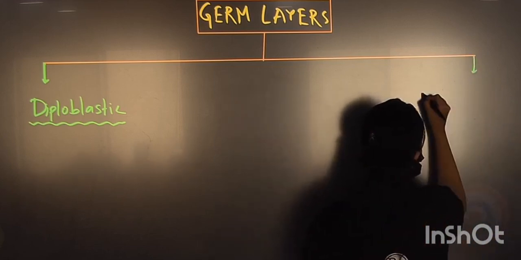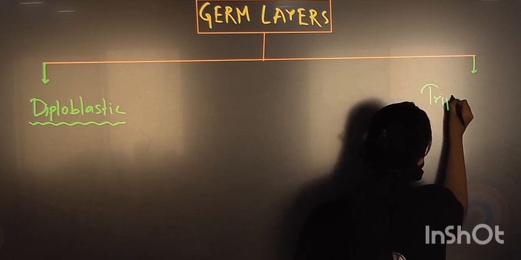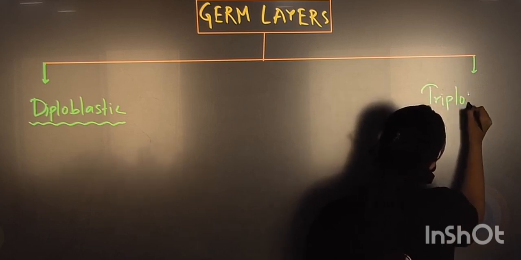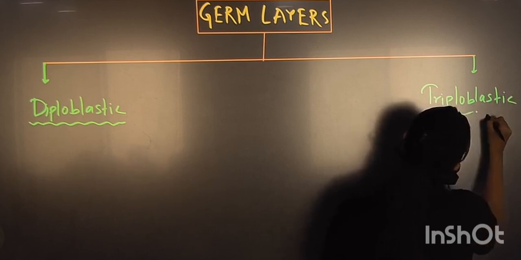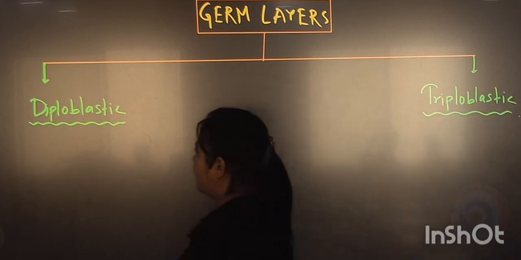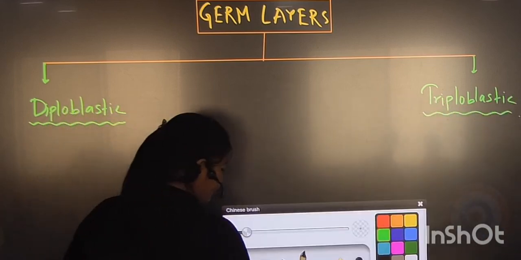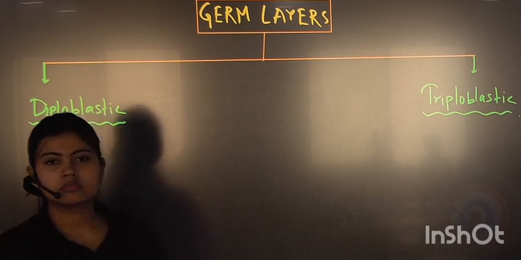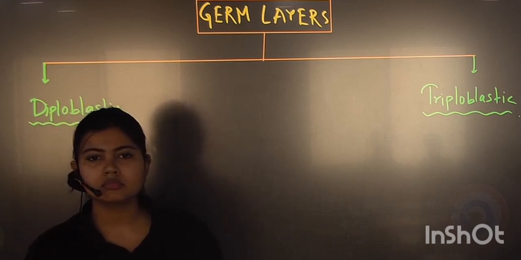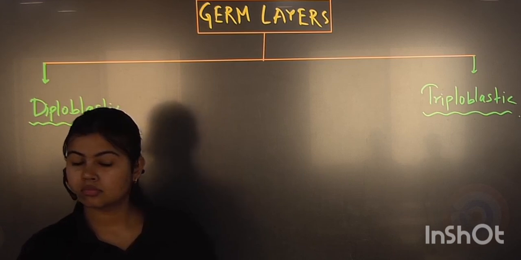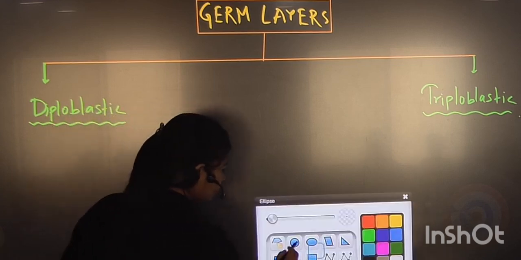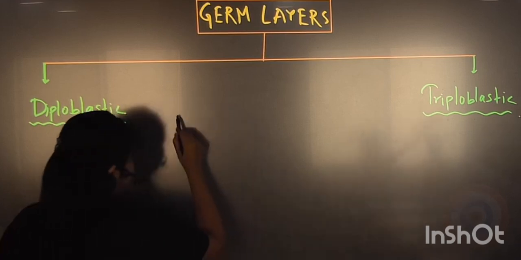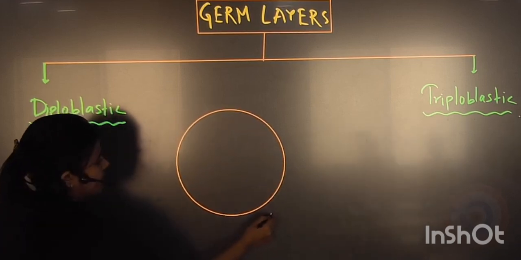Triploblastic. Fine. What I said, in diploblastic what will be there?